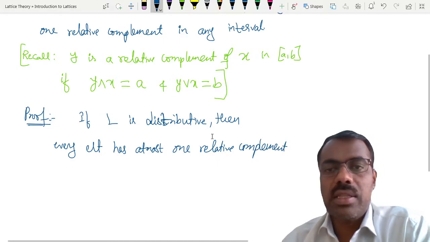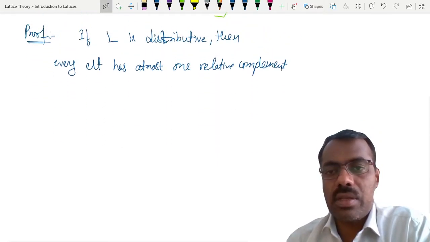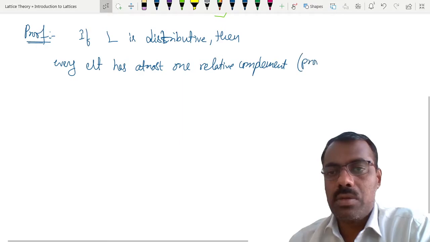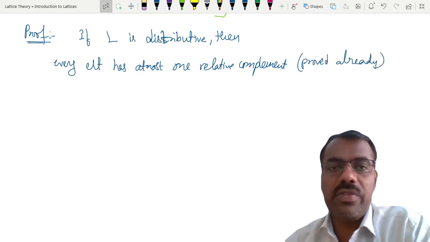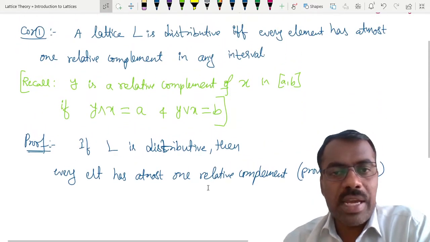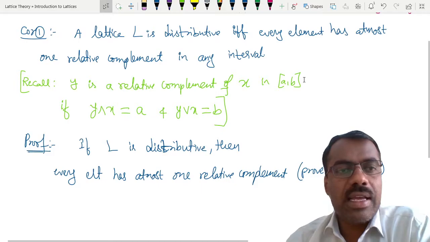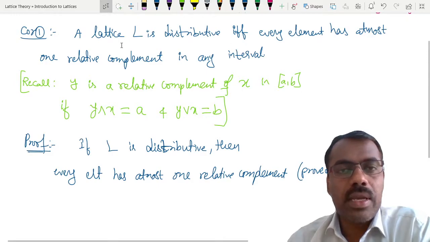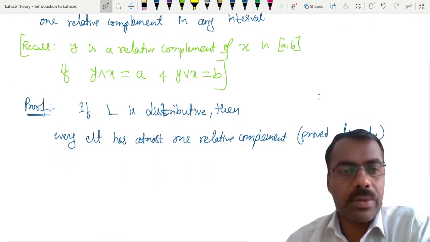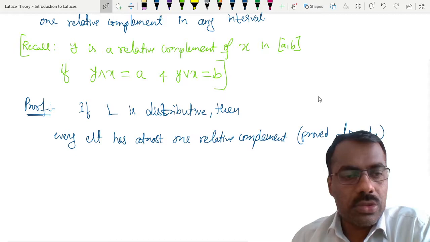This is proved already, so I can write here proved already. You can refer to our previous notes. Now assume conversely that every element has at most one relative complement in any interval. Then we want to show that L is distributive.